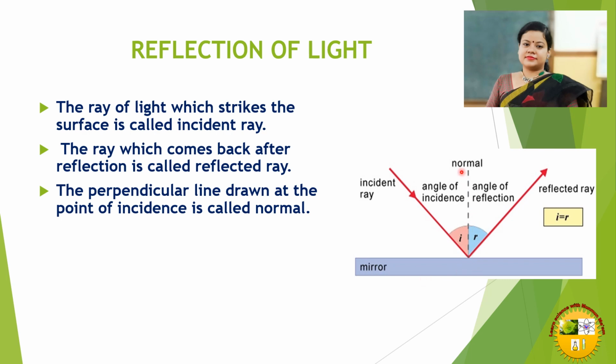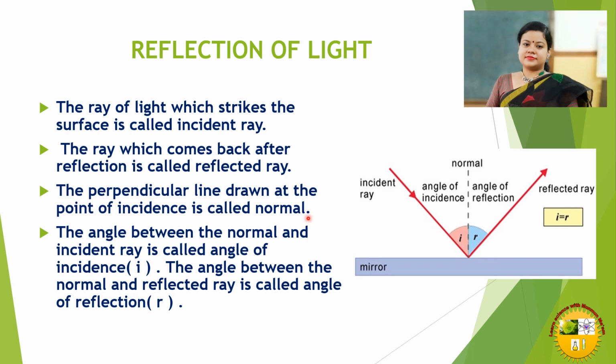This is an imaginary line. The angle between the normal and incident ray is called angle of incidence. This is the angle of incidence between the incident ray and normal. The angle between the normal and reflected ray is angle of reflection. So this is the angle of reflection formed between the normal and reflected ray. So we now know what is incident ray, what is reflected ray, what is angle of incidence, what is angle of reflection.